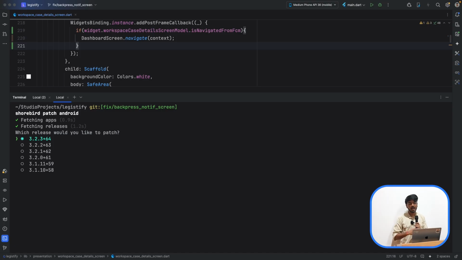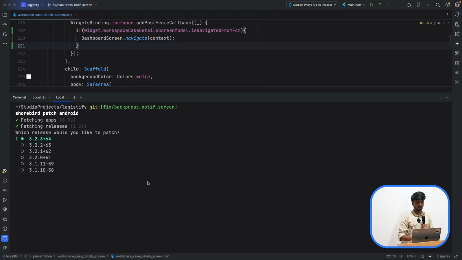So अभी apps fetch हो रहे हैं, ठीक है, कि आपके Shorebird account में कितने सारे apps हैं जो आपने बना रखे हैं. So I am using the free tier account. It allows 5,000 patches per month. So it makes sense for us to use the free account. 5,000 free patches doesn't mean that you will be able to push this command 5,000 times. It will just mean that the patch would get downloaded to 5,000 devices.